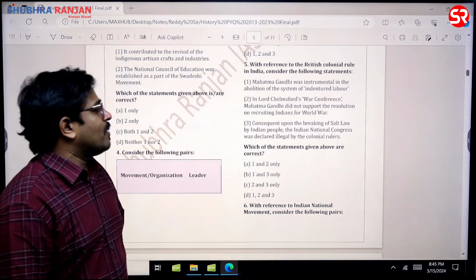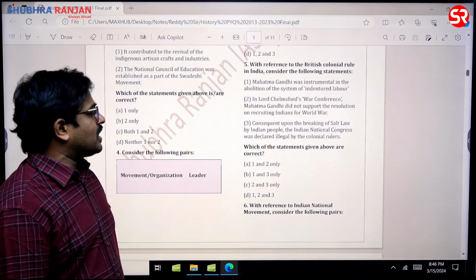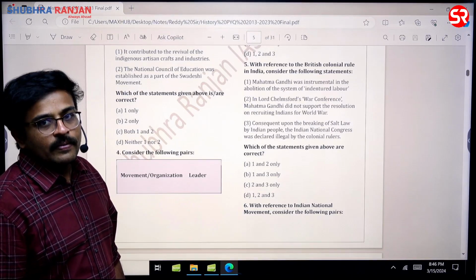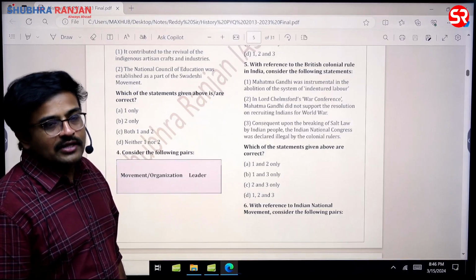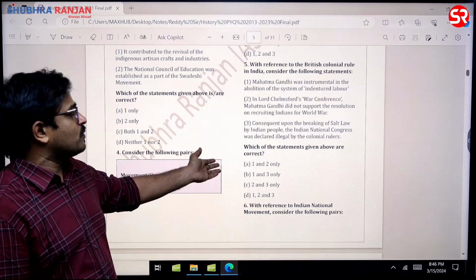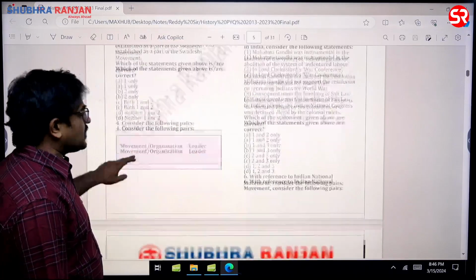Then, consequent upon the breaking of the salt law by the Indian people, the Indian National Congress was declared illegal by the colonial rulers. Just see this. Yes, definitely the third statement is correct. If you break the salt law, then the Indian National Congress was banned at this point of time. 1 and 3 is the answer for this question, sir. So B is the answer.